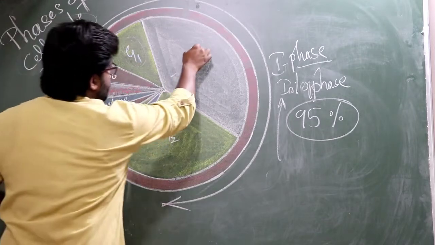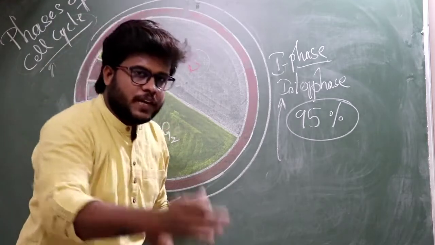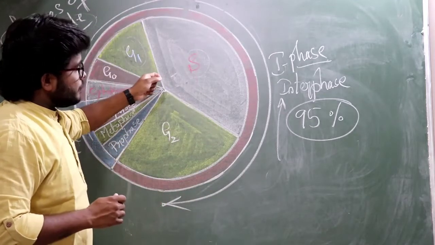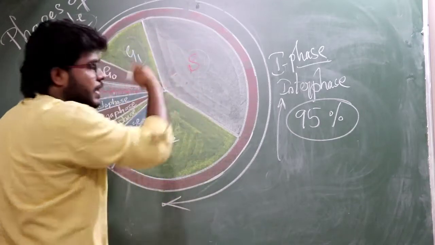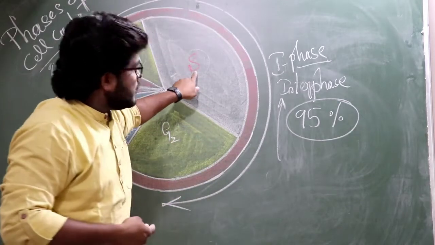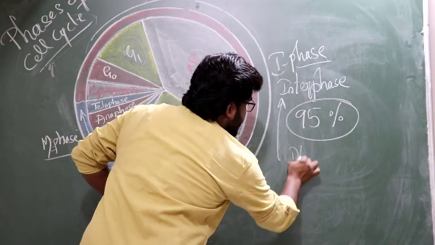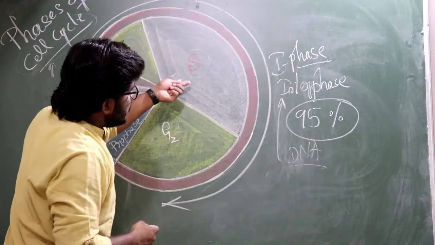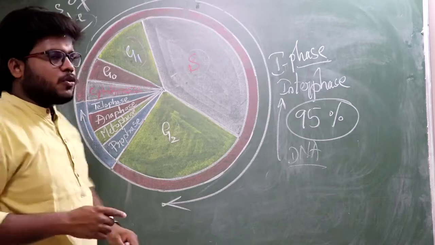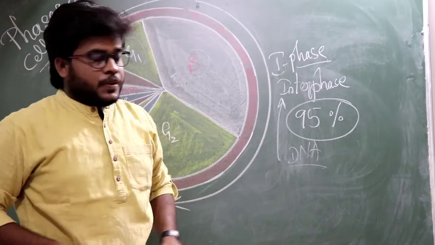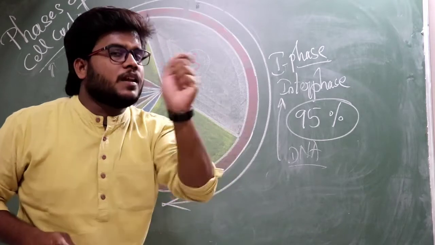Next phase is the S phase. S phase is also called the synthesis phase, where the cell genome duplicates, its genetic material duplicates. Understood? So its genetic material DNA replicates. Look, this is very important. Its genetic material DNA replicates or duplicates, doubles, but the number of chromosomes per cell remains the same. Number of DNA per cell doubles, but number of chromosomes per cell remains the same.